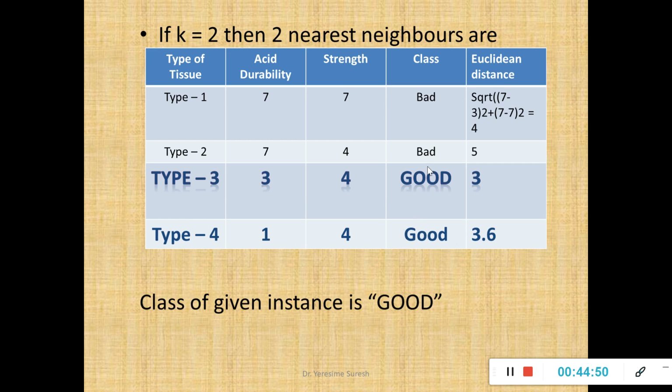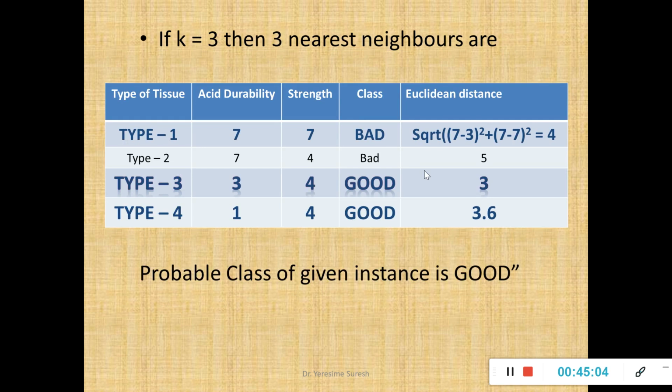So with the value of k equal to 2, the nearest neighbor for your testing instance is again good. But what is my k value given? Assume k is supposed to be 3. So I will repeat this step once again. Now the first nearest neighbor, when k was 1, the distance was 3. When k was 2, the nearest neighbor was 3.6.